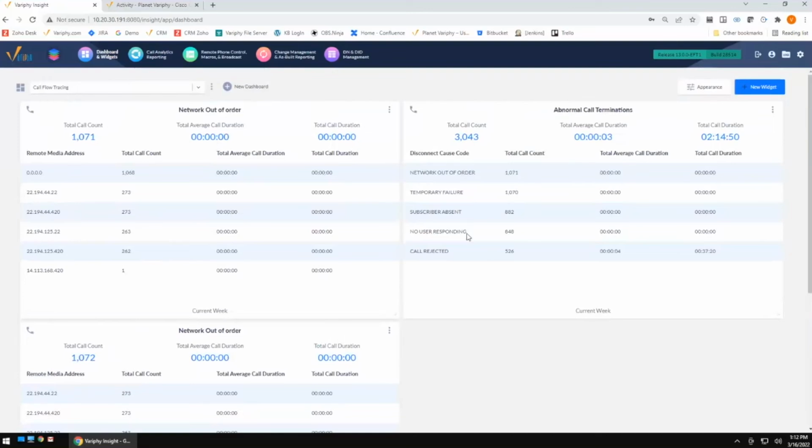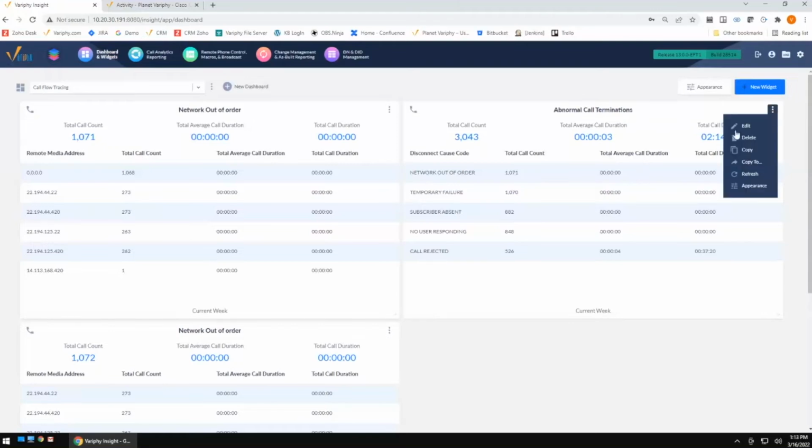All right. The next thing we're going to take a look at is this guy over here. And if you've worked with me, you know this is one of the first widgets I'll create with you, whether you're working on a CUCM or a cube, because a lot of times there's so much going on in those organizations that people just don't have visibility to. That's where this widget comes in.